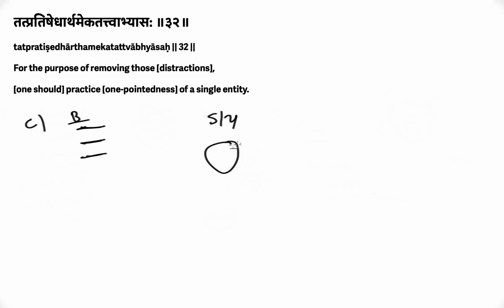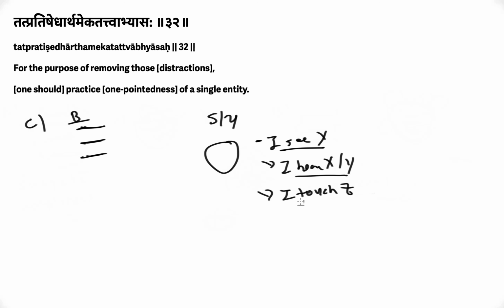Where is the thing which, so one day you say that I see X. Next day you say, I hear X or Y, right? And the next day you say, I have touched Z, right? So I see X, I hear X and Y, and I touch Z. I see, hear, touch, and so on and so forth. There is an I behind everything. Every one of your senses, sensations, perceptions, there is an I.